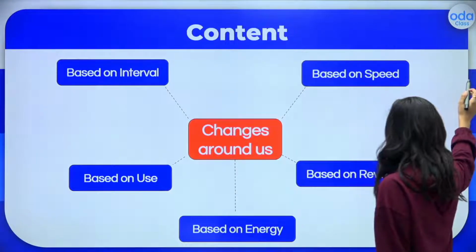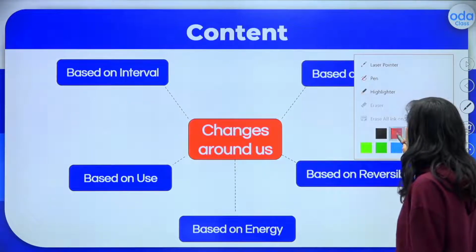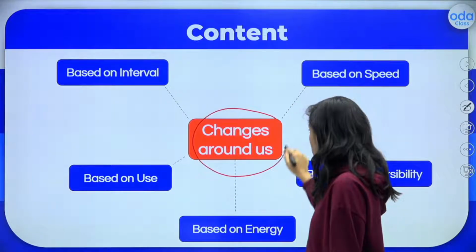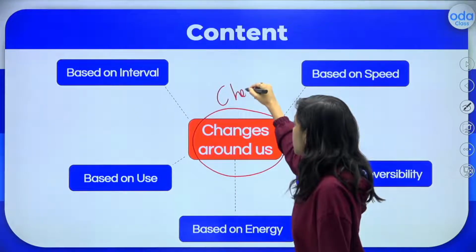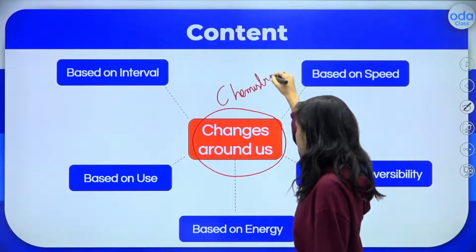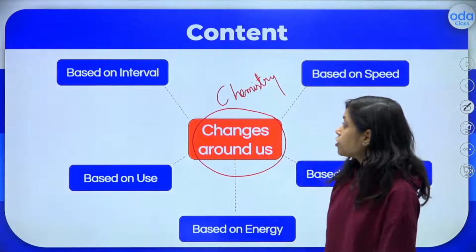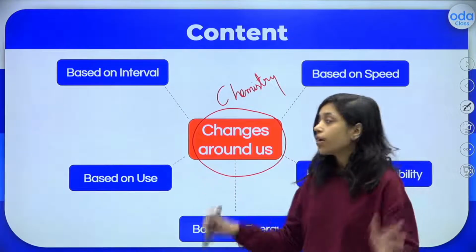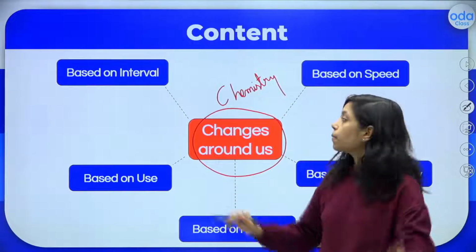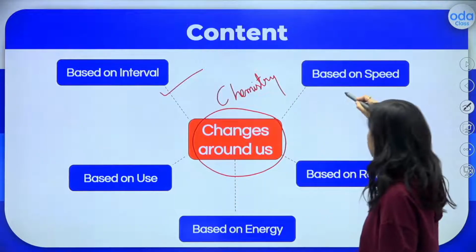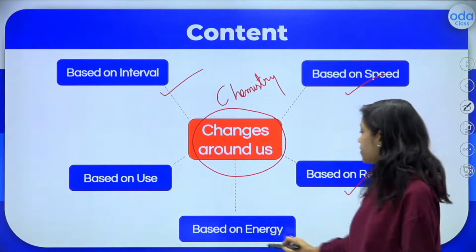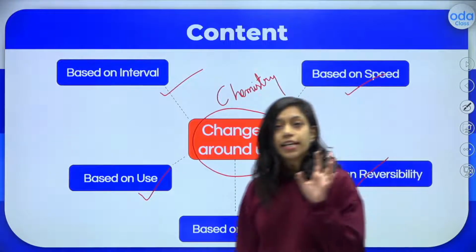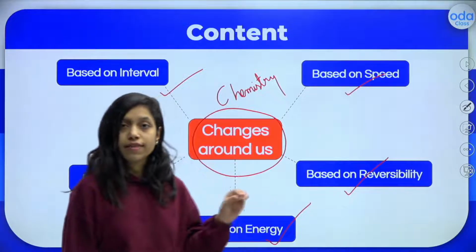Before starting the chapter, let me tell you the content present in this chapter. This is the chapter changes around us, present in 6th standard chemistry NCERT. There are many changes present around us, and we can divide them into different parts. What all parts we'll be learning in this chapter: based on interval, based on speed, based on reversibility, based on energy, and based on use. All these things I'll be teaching you in a very simple way. So shall we start?